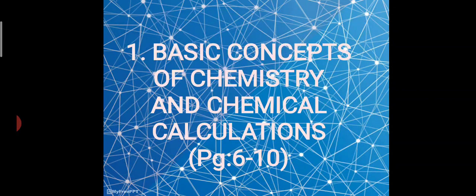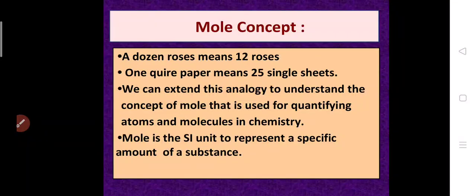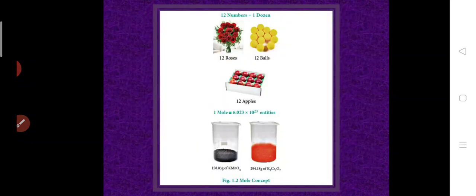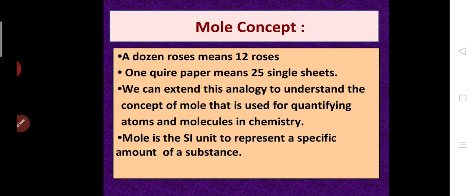Today we are going to see the next part of the lesson, that is the mole concept. A dozen roses means 12 roses. A quire of paper means 25 single sheets. You can see the picture here: 12 roses, 12 lemons and 12 apples, which equals a dozen. Anything with the number 12, we call a dozen. In the same way, in chemistry, we say 1 mole is equal to 6.023 into 10 power 23 entities. How this came about, we'll understand now.